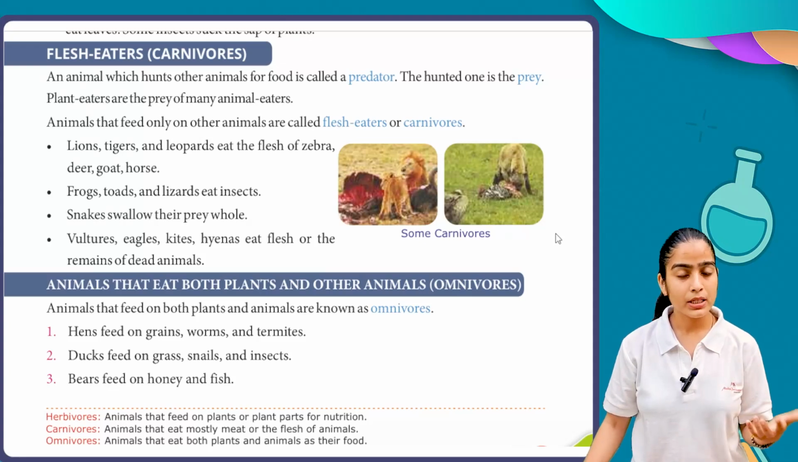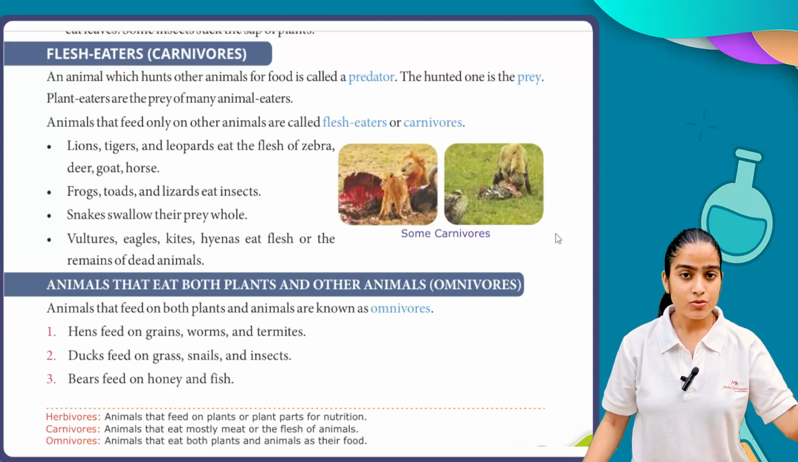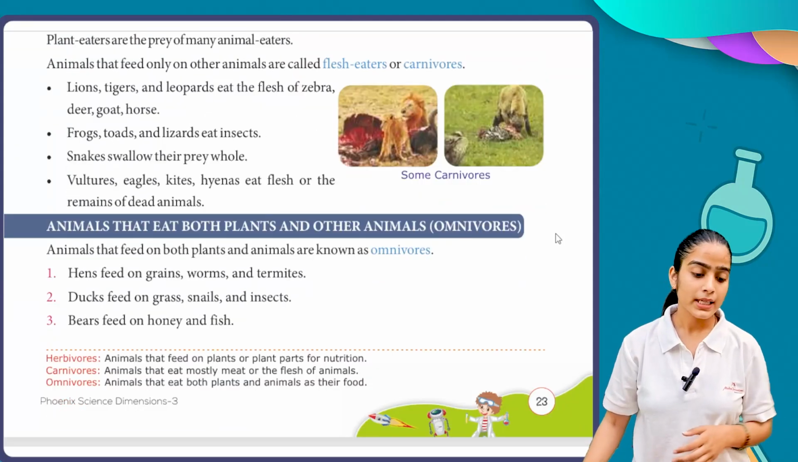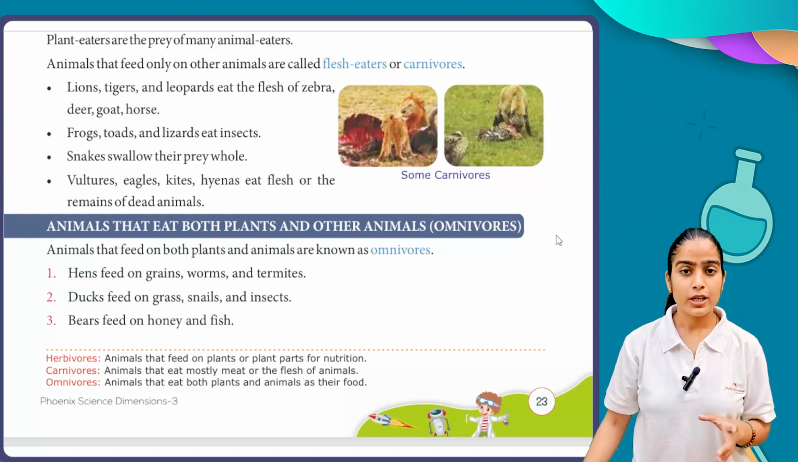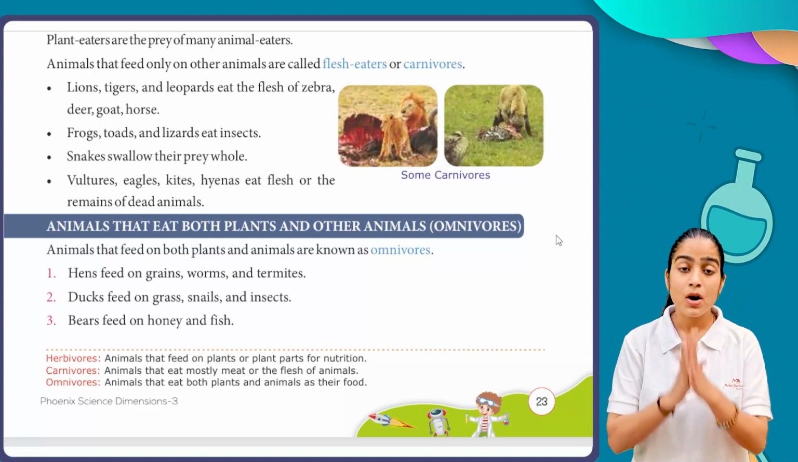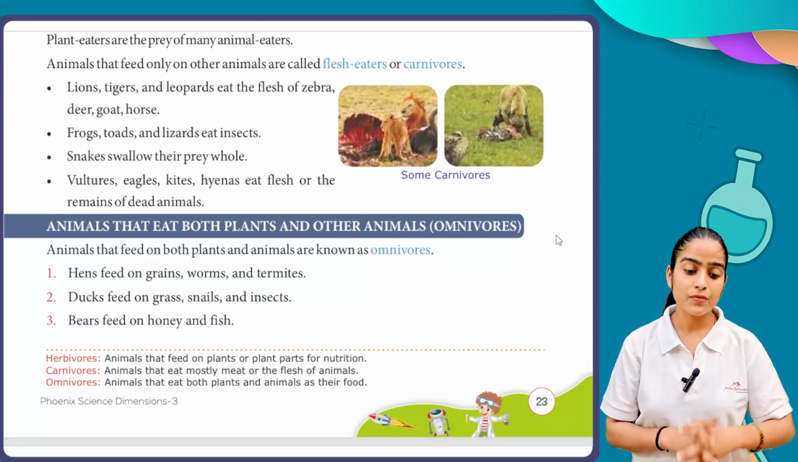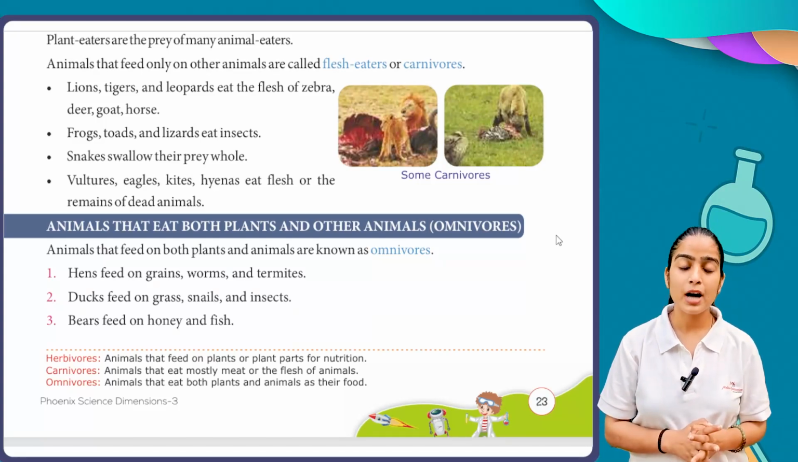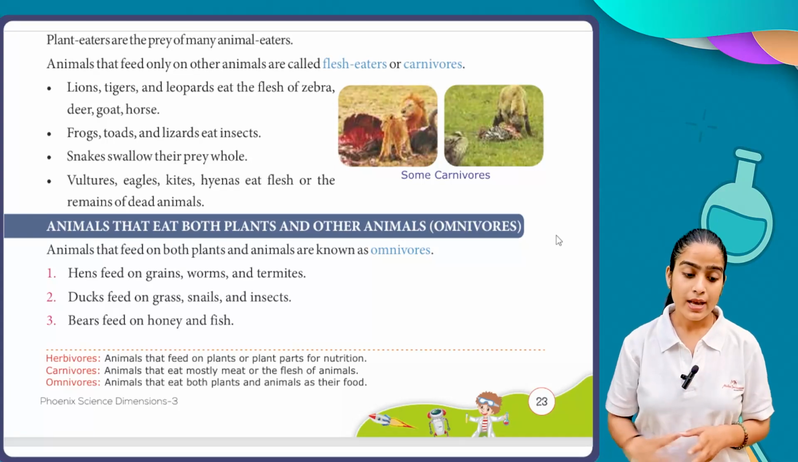So similarly, as herbivores choose the part of a particular plant, carnivores choose a particular organ of an animal. Next we have animals that eat both plants and other animals. So here we have a combination of herbivorous and carnivorous, and we call them omnivorous. Animals that feed on both plants and animals are known as omnivorous.